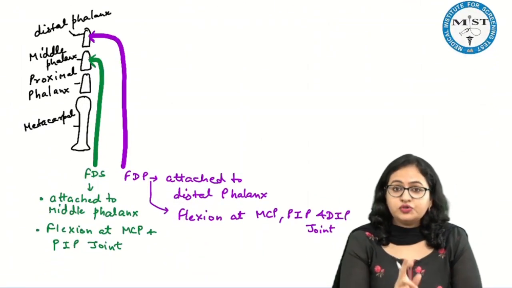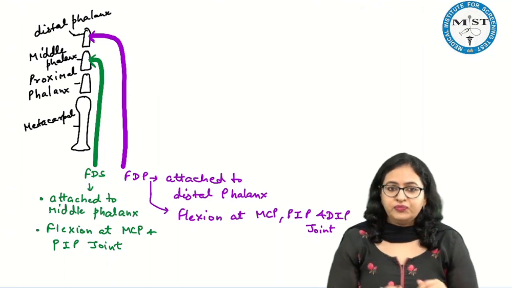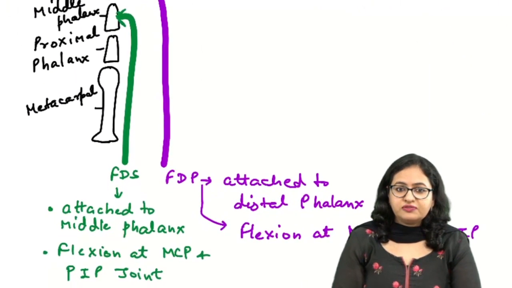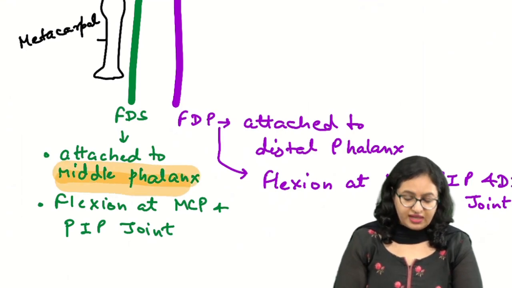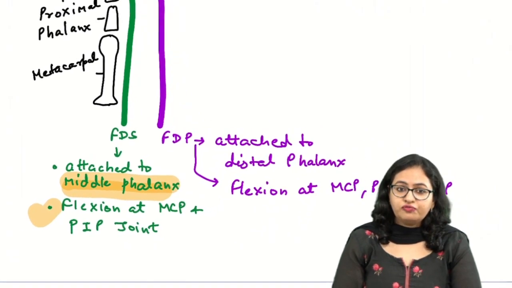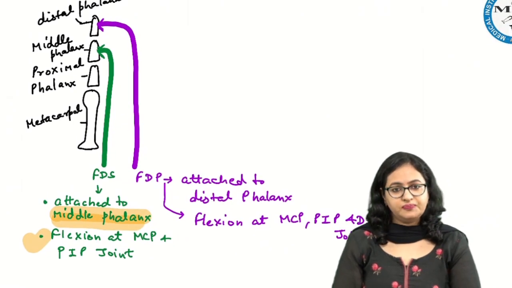Apart from this, we have also discussed the tendons. If I talk about the tendons, what you should know is where they will insert. Now when I talk about the flexor digitorum superficialis tendon, we say it is attached to the middle phalanx. And due to this, it will bring about flexion at the metacarpophalangeal joint and proximal interphalangeal joint.